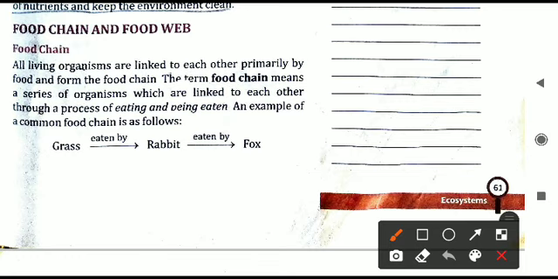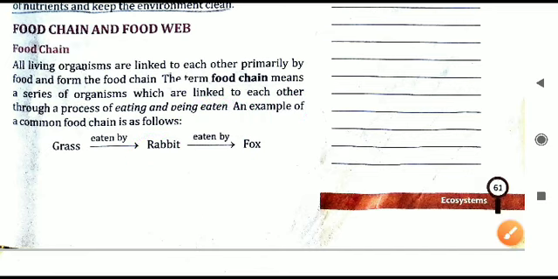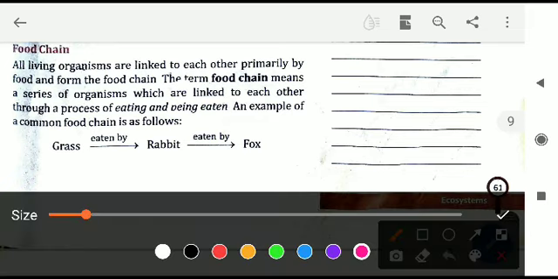Like we can say the rabbit is eaten by another animal, fox, and fox itself will be eaten by some other higher animal. So this will form a single chain-like structure, and such a structure is called a food chain. Food is moving in a single chain-like structure called the food chain.